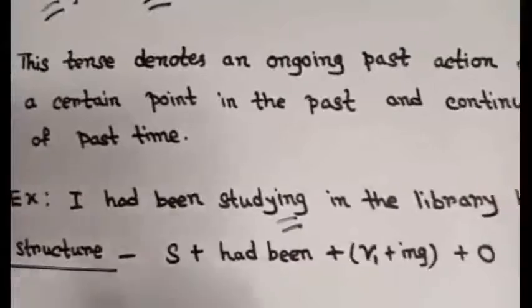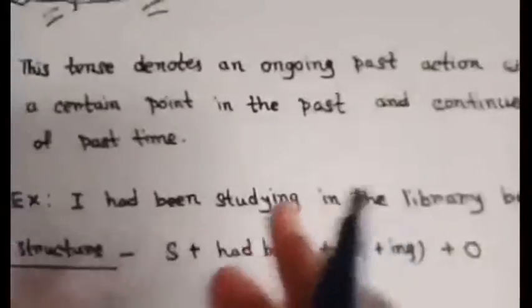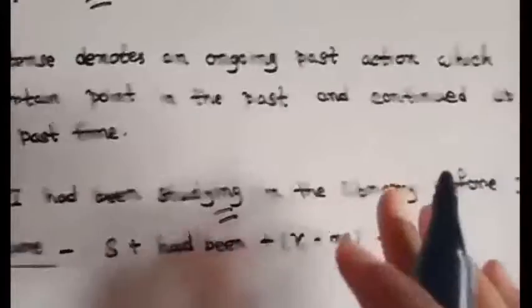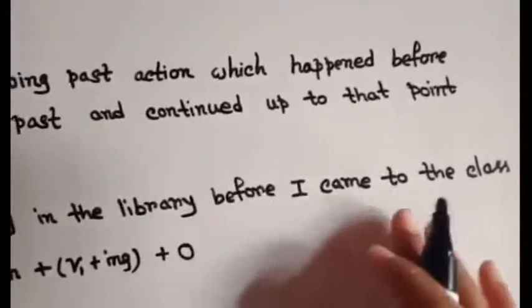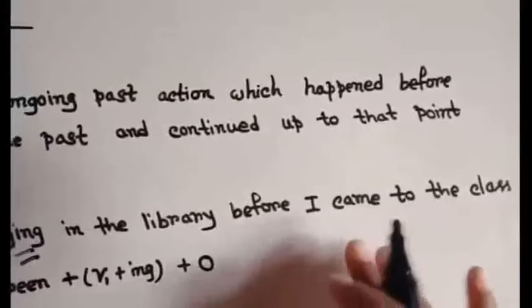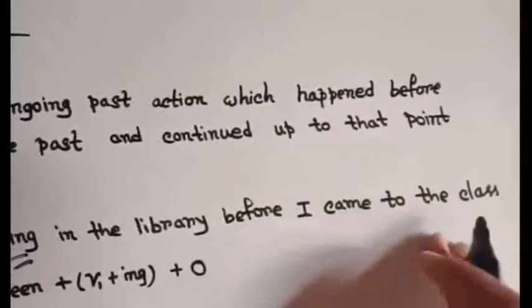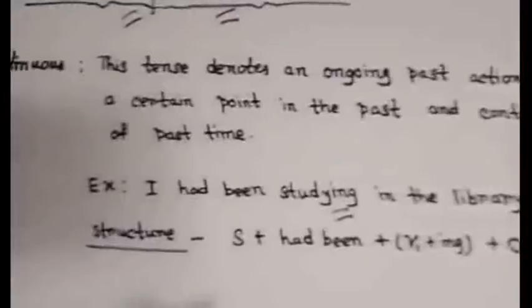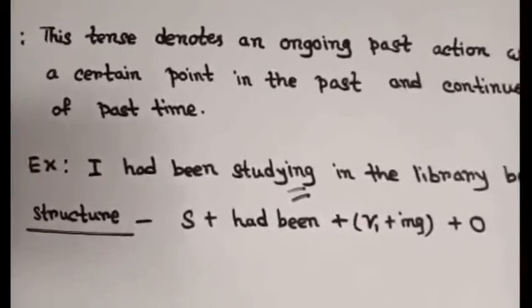And so for an ongoing earlier past action, here I used past perfect continuous tense. And you know that for the later past action which happened later, by rule a simple past tense is used, okay.